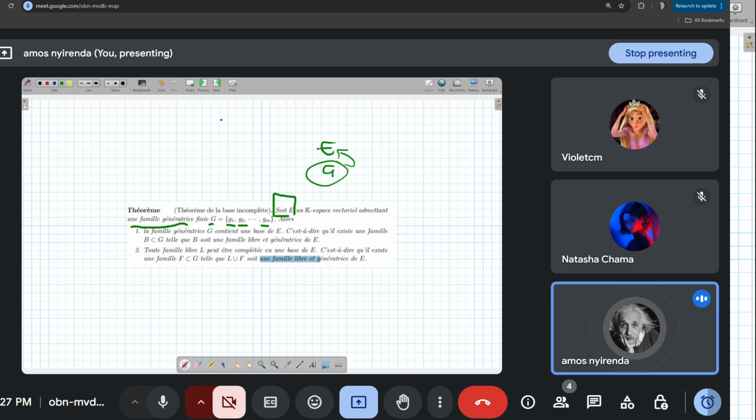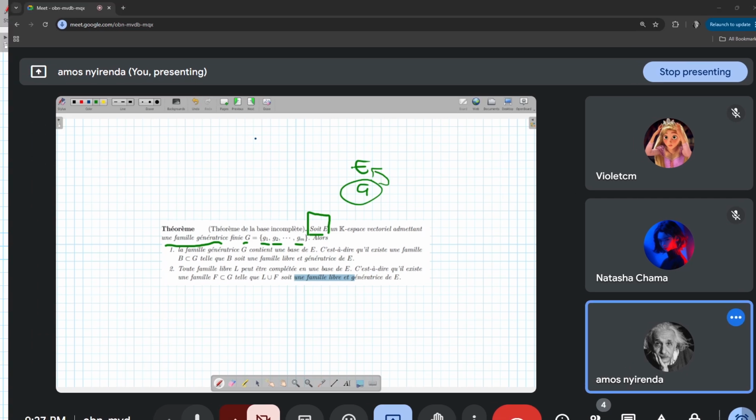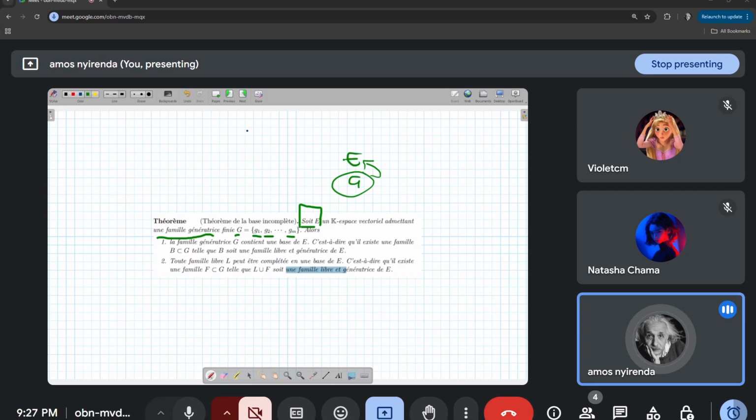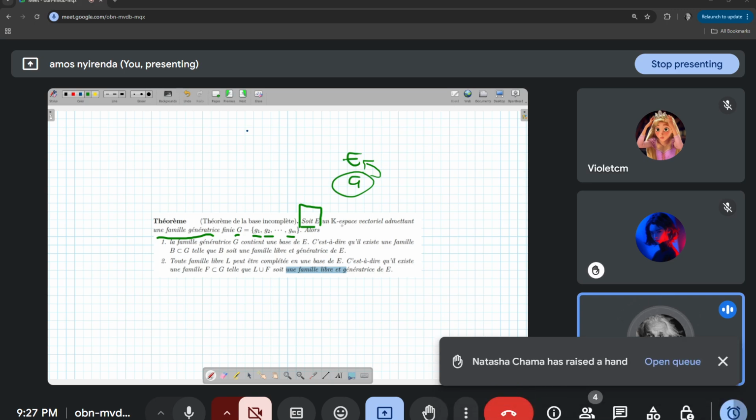So who can tell me the condition I must check for me to conclude that G is a base? Here they are saying soit E un espace vectoriel, admettons une famille génératrice G. So G is already a famille génératrice of E. What is missing for G to be une base de E? So who can tell me? Yes, Natasha.